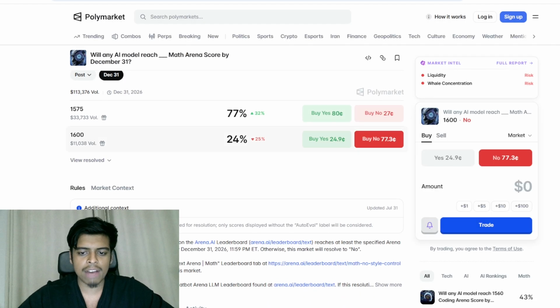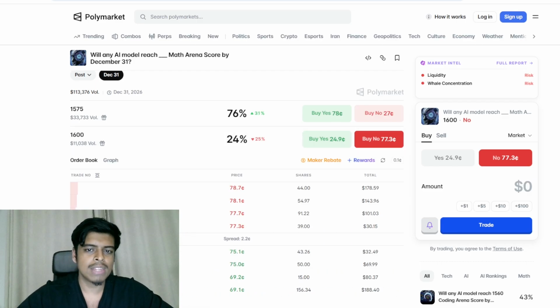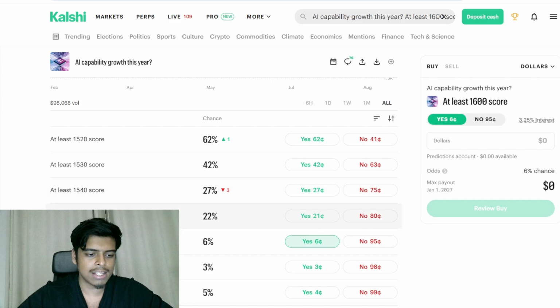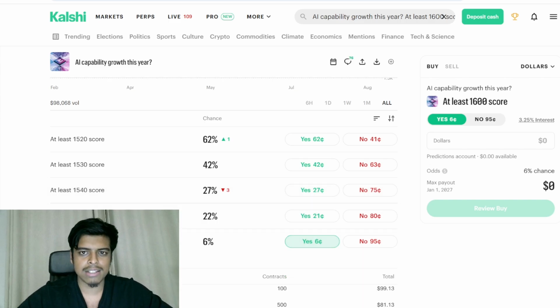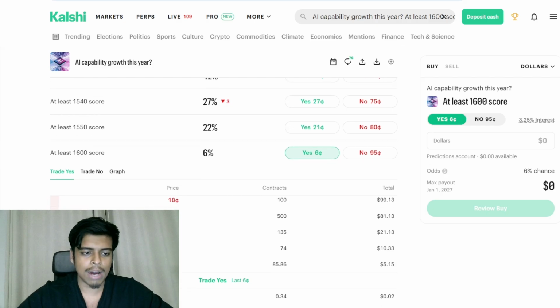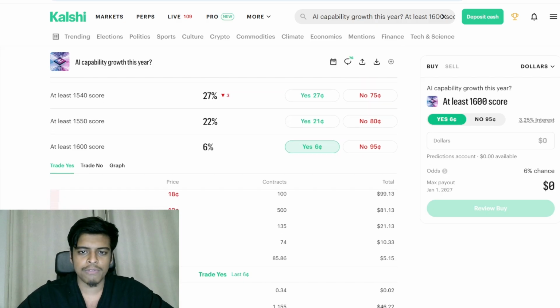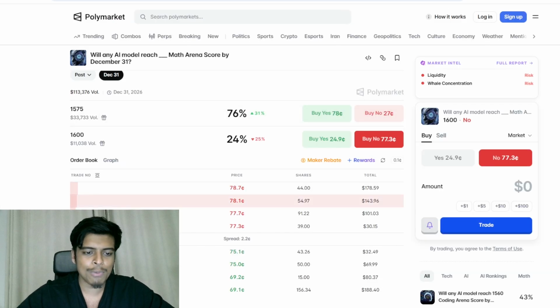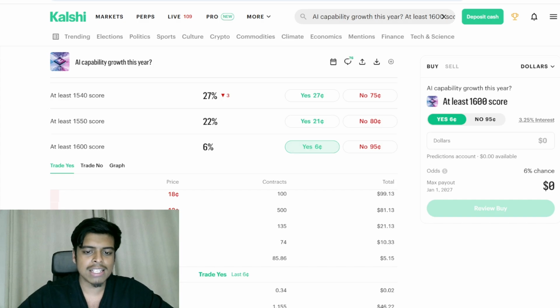When it comes to the math, you can see here that no on Polymarket for 1600 is currently priced at 77.3 cents. On Kalshi, for yes in this case, it is priced at 6 cents. This is a live example as of August 18th, 2026. So this might not be available in a few months or in a year, it'll be closed already. But if you're watching this and it's available, you can go ahead and execute it, and it's an available arbitrage trade. Some free source for anyone that's watching. But ultimately, you can see here that no is 77.3, yes is 6 cents.